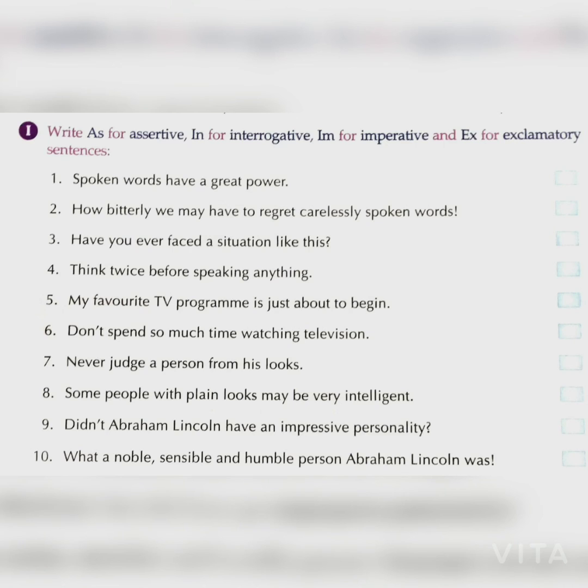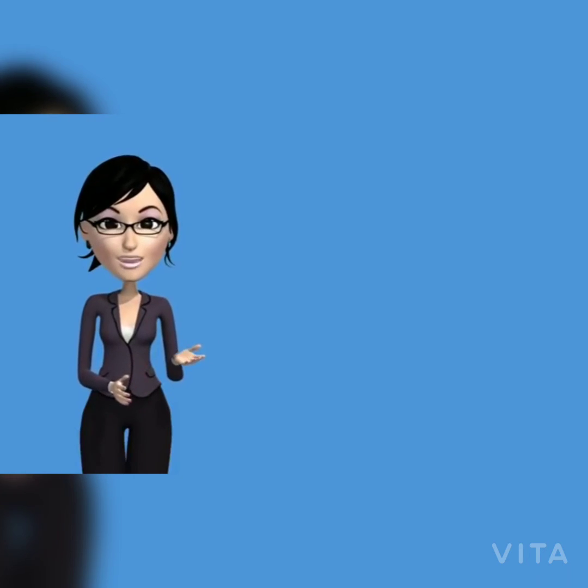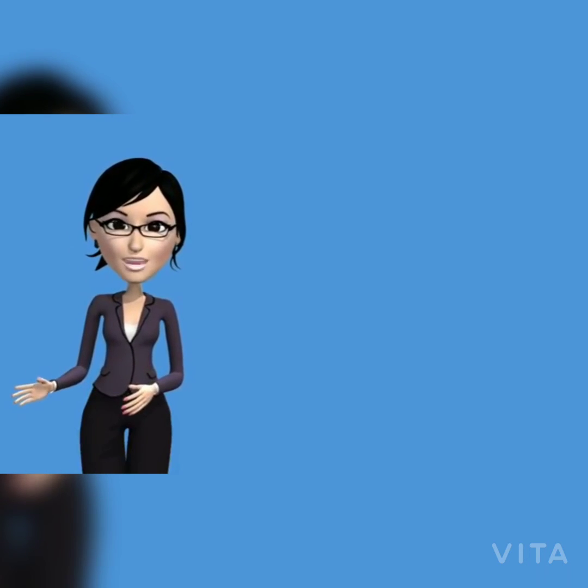Question number 9. Didn't Abraham Lincoln have an impressive personality? This sentence is in the question form, so it is an interrogative sentence. Question number 10. What a noble, sensible and humble person Abraham Lincoln was. This sentence is expressing a strong feeling, so it is an exclamatory sentence.